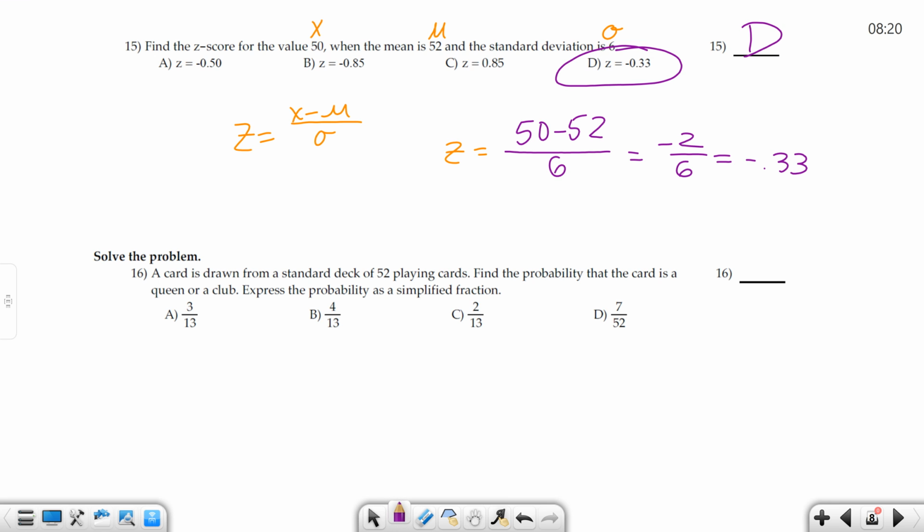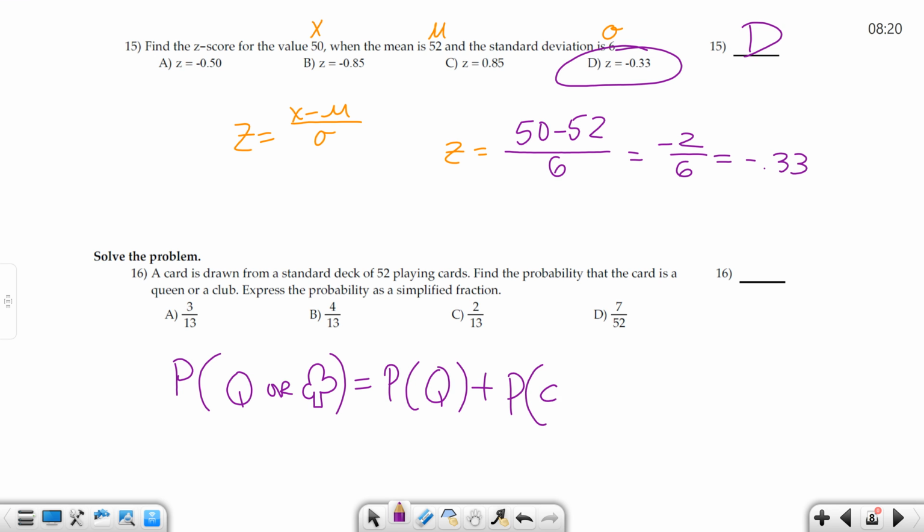A card is drawn from a standard deck of 52 cards. Find the probability that the card is a queen or a club. So the probability that the card is a queen or the probability that the card is a club. That's terrible. Let's try that again. So this is going to be the probability that it's a queen plus the probability that it's a club minus the probability that it's a queen and a club.